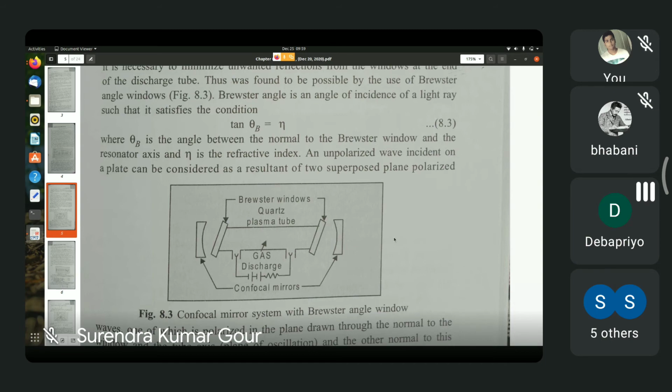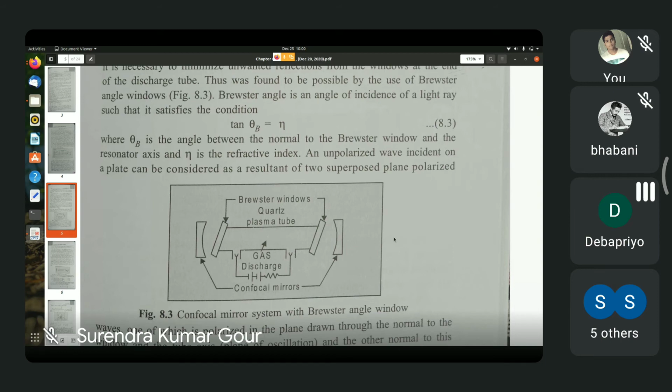I have told you about confocal configurations. Confocal configuration means a pair of spherical mirrors whose focal points lie at the middle point between them. In this particular case, the middle point lies at the center of the discharge tube.